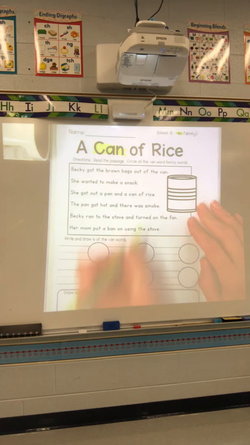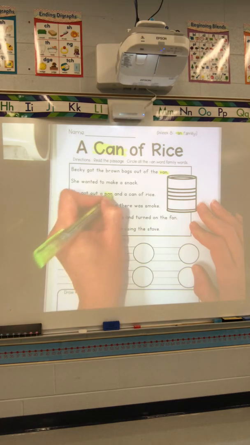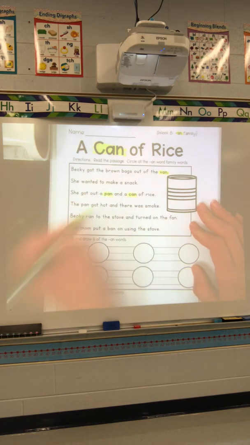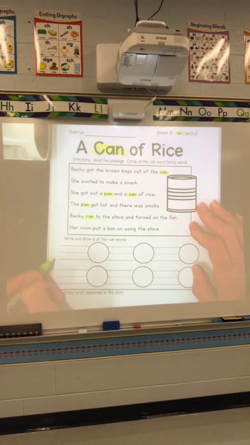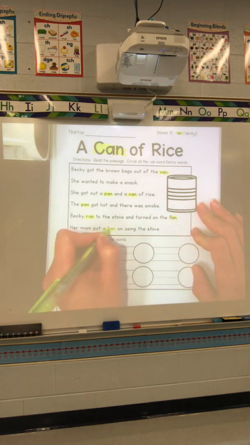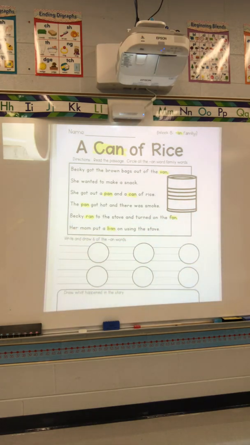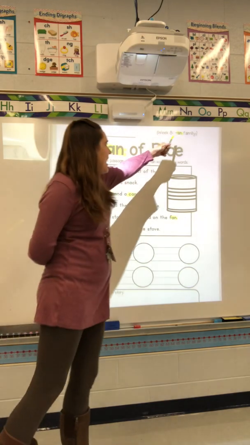So we have can, I see van, pan, can, pan, ran, fan, ban. Okay, so take a moment and highlight all of the words with the sound an.